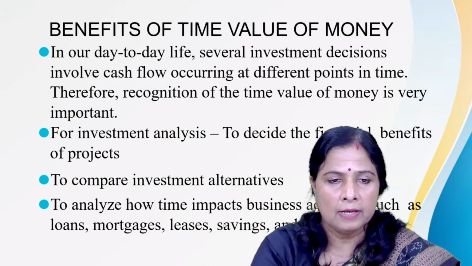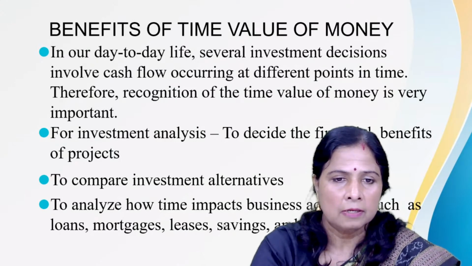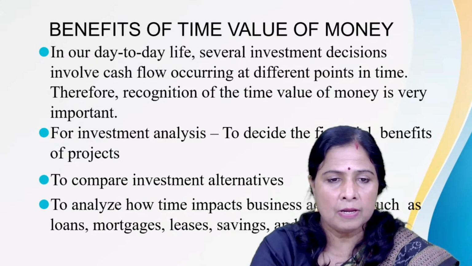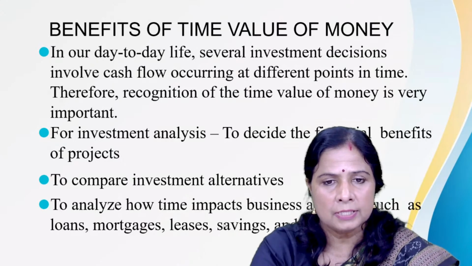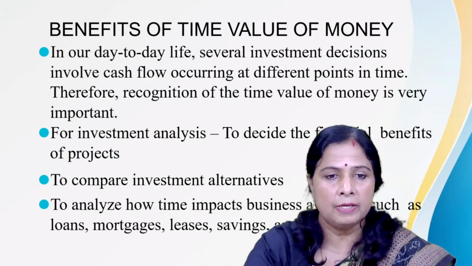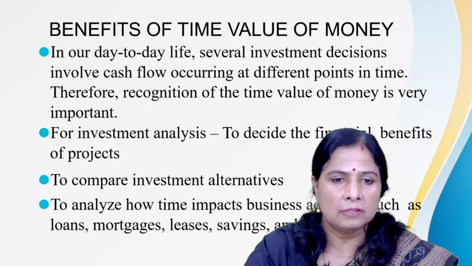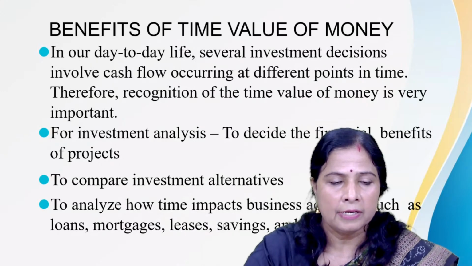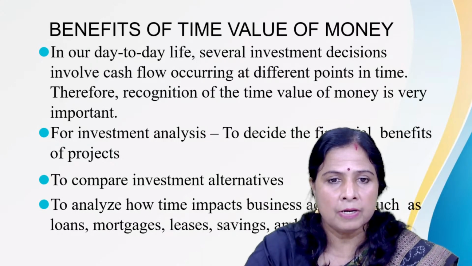Investment in proposal A is 5 lakhs, in proposal B is 5 lakhs, and in proposal C also 5 lakhs. But when we invest in project A, it gives an immediate return of 2 lakhs, while investment in B will give a return of 5 lakhs after 3 years, and investment in project C will give 1 lakh in the first year, 2 lakhs in the second year, and 1 lakh in the third year, like that.